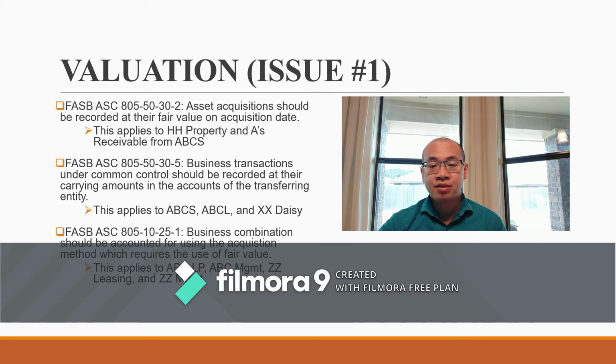This paragraph applies to HH property and A's receivable from ABCS because these are assets acquired by Holdings.